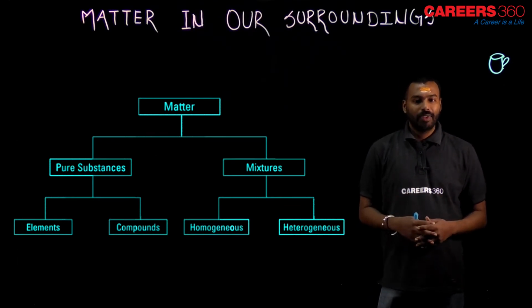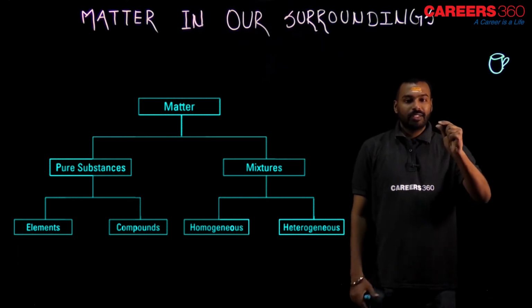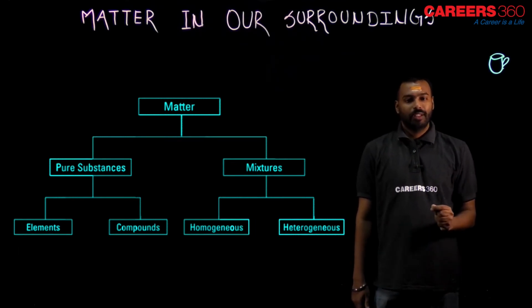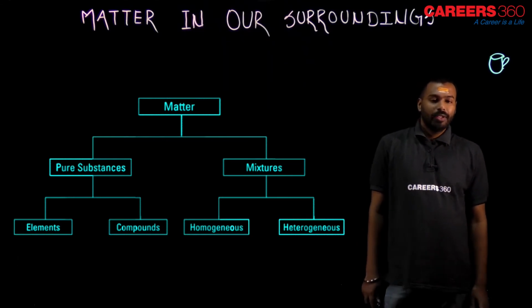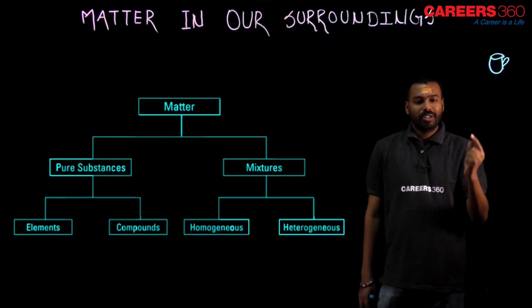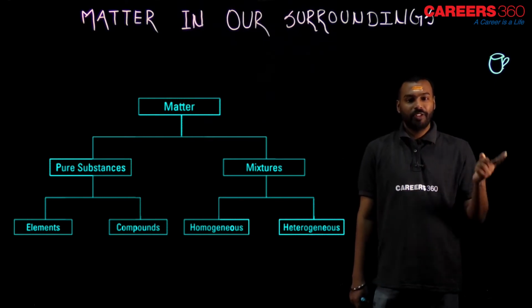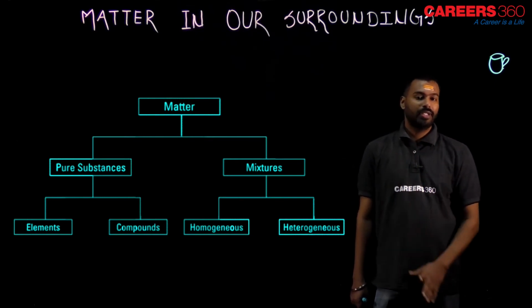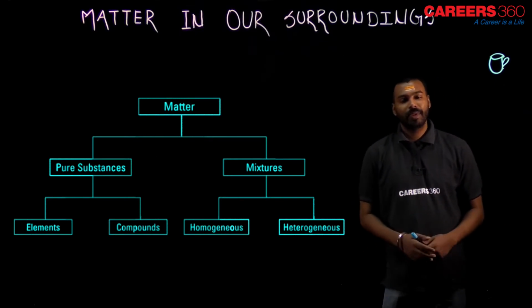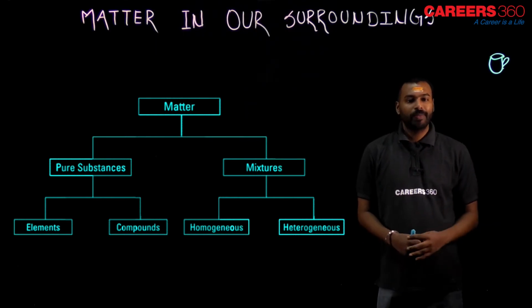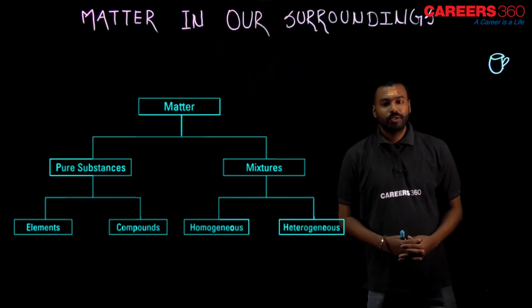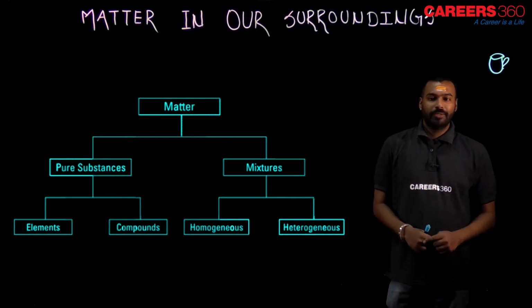The reason is that the taste is not the same throughout the cup. It means you made a heterogeneous mixture this time. So if the taste is the same throughout the mixture, that is homogeneous. If the taste is different throughout the mixture, that is heterogeneous. My dear students, we are discussing the topic classification of matter, and states of matter is a different thing. In this video, we are going to study both things today.